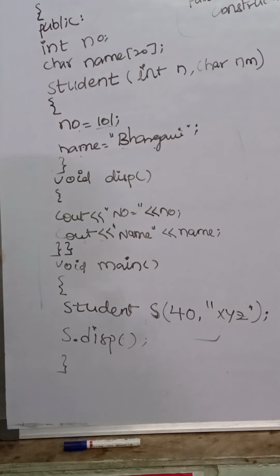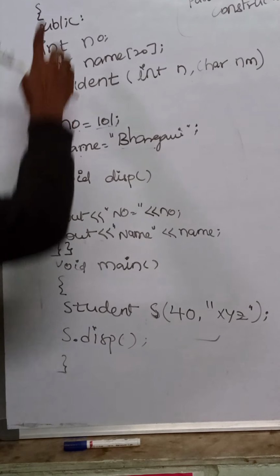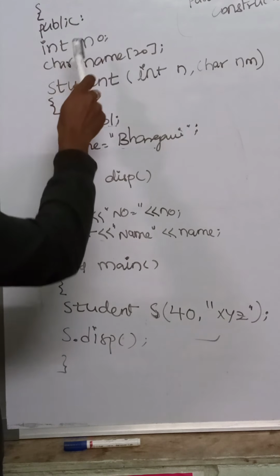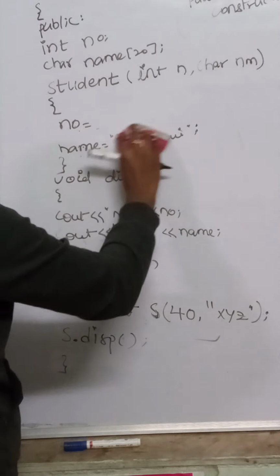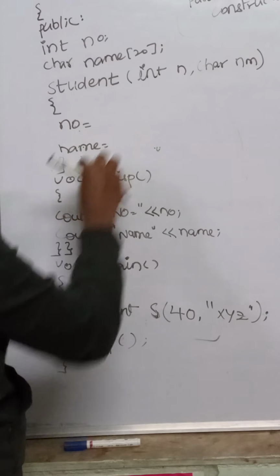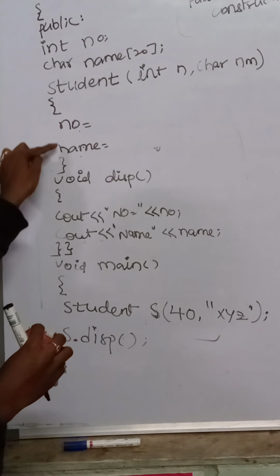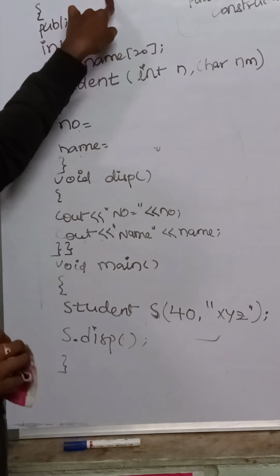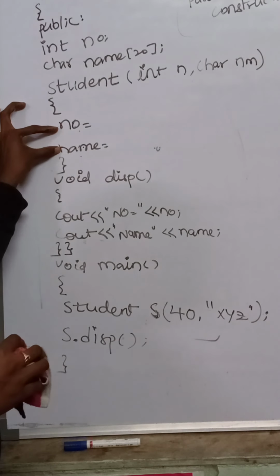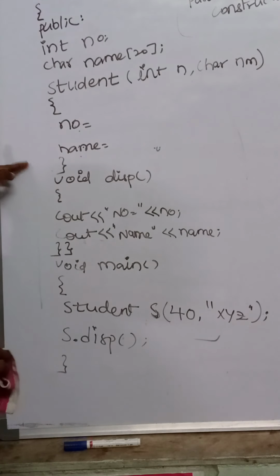Now same program, simple modification. First I am creating the student class. In that, number, name, right? So the name and the number are declared as class variables. So these number and name are the variables which are related to the student class, and they are local to this class only.